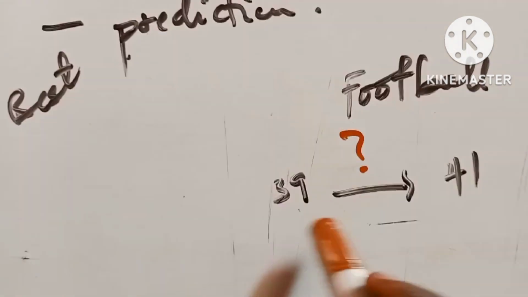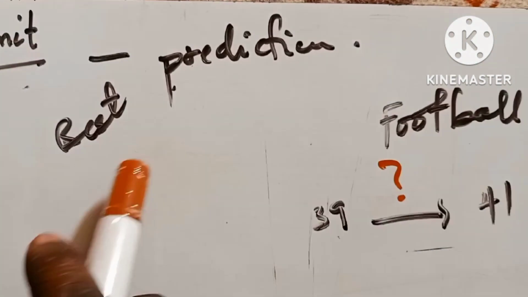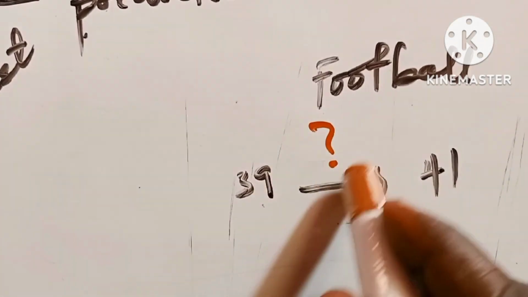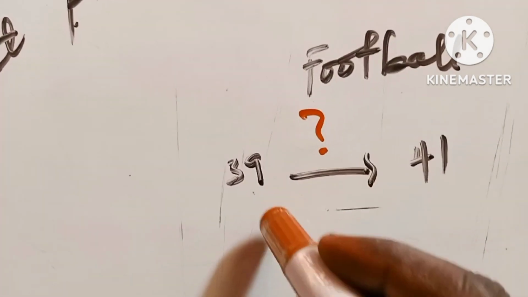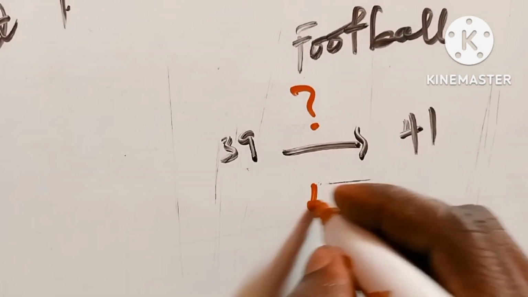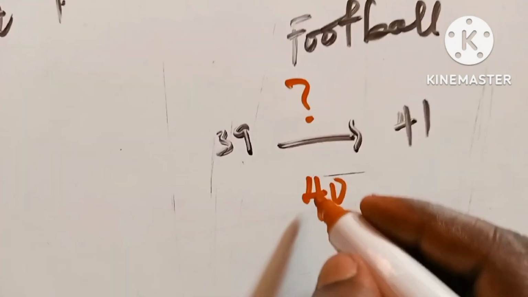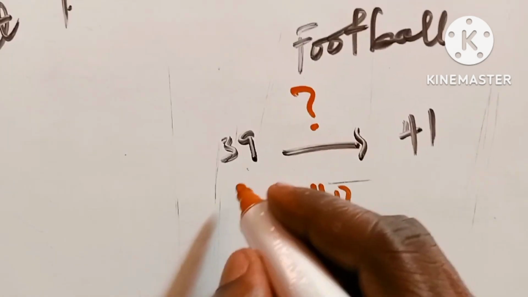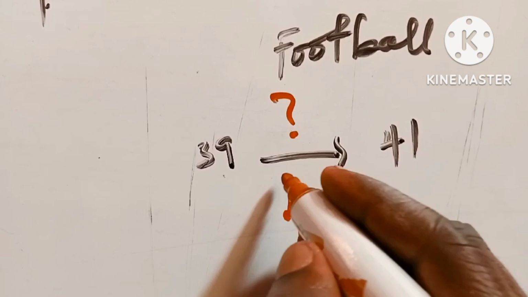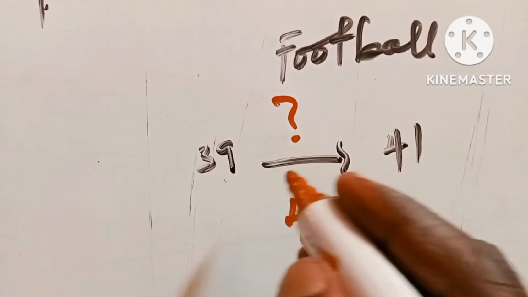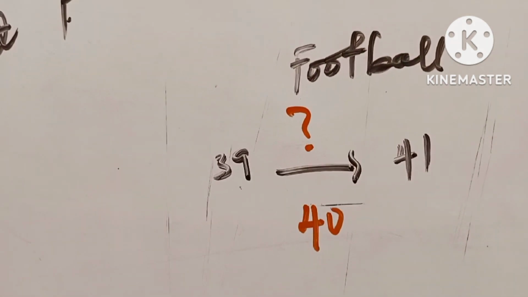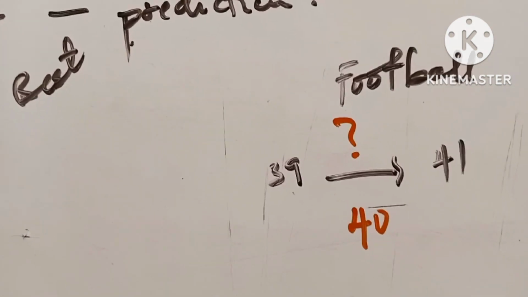Now, this is where the limit comes in. The limit helps us predict our best assumption of what happened, if there was a goal, a foul, or where the ball was within this minute. In the 40th minute, or close to that, maybe 39 point something, or maybe 41, let's say 39.09999 or 39.999, we did not see what happens at that point. That is where the limit is very, very important.